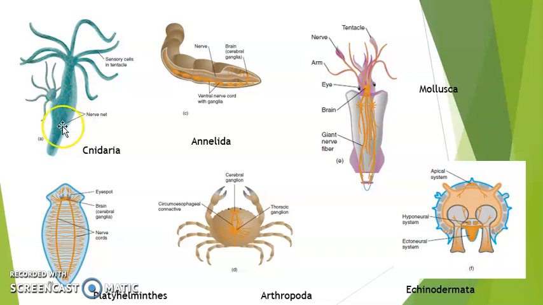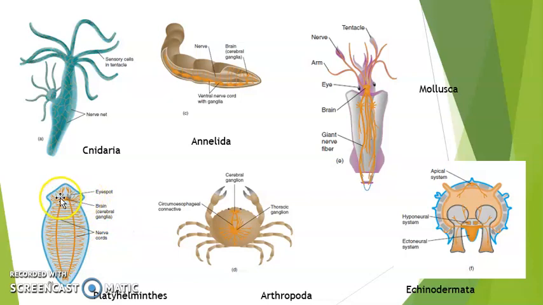Here you can see a cnidarian, Hydra. You can see here it has a neuron network, the nerve network. There are different ganglia in the body at various places. You can see them as dots which are connected to each other by nerves. So there's a nerve network, a neuron network, present inside the body of the hydra. The sensory cells are there in their tentacles. Quite a simple system. Then Annelida, which are a slightly more advanced group, sorry, Platyhelminthes first. We should talk about Platyhelminthes first because this is the next group after the Cnidaria.